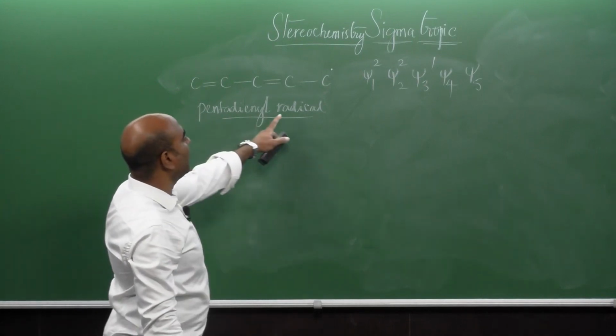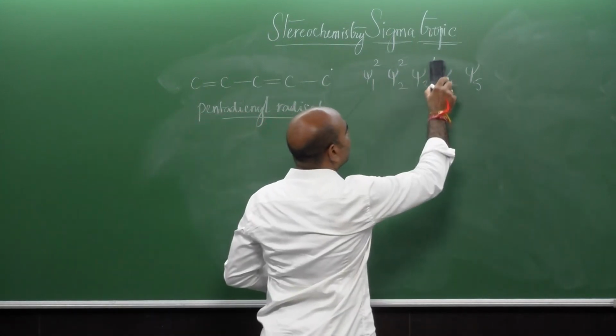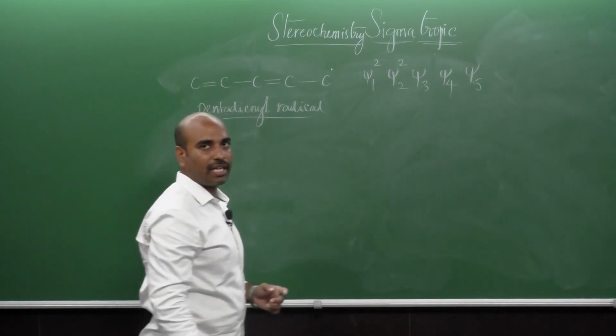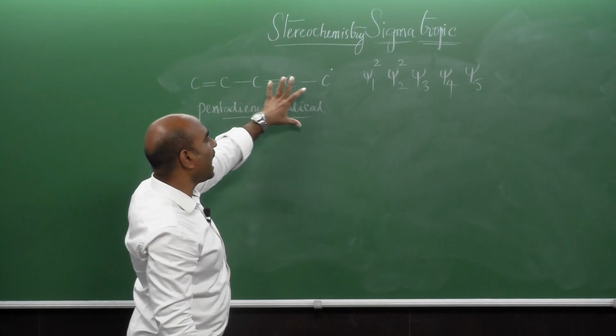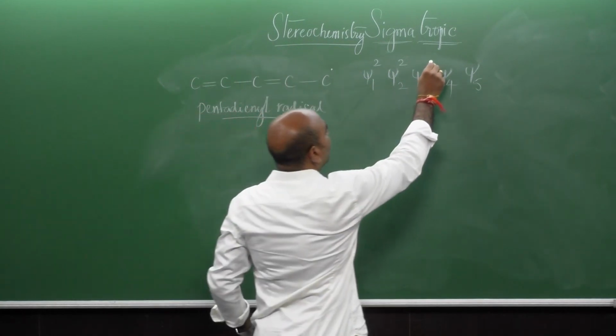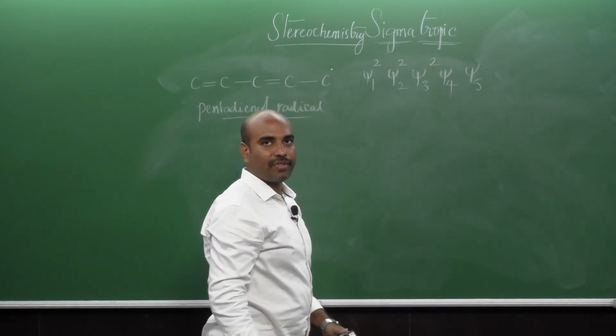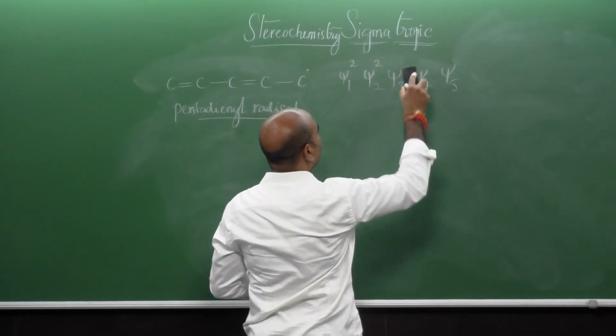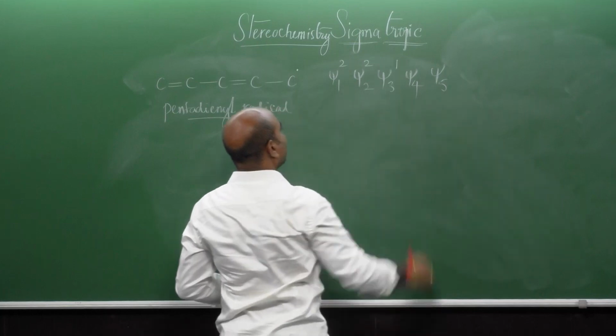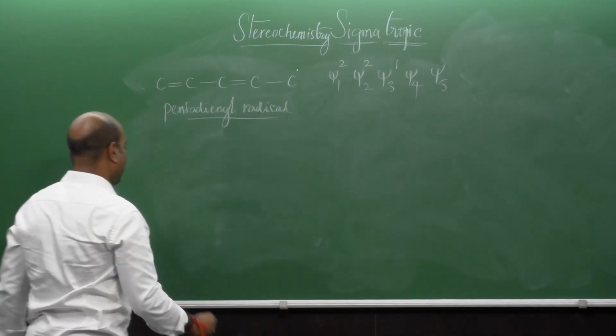If it is the pentadienyl cation, you cannot see this electron. If it is the pentadienyl anion, you will see 2 electrons here. As of now we are discussing the radical system, so 1 electron is there in psi 3.